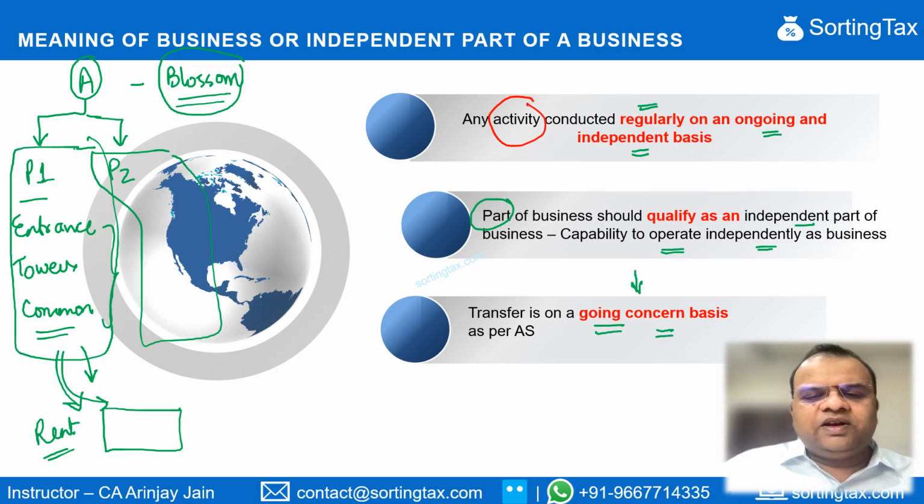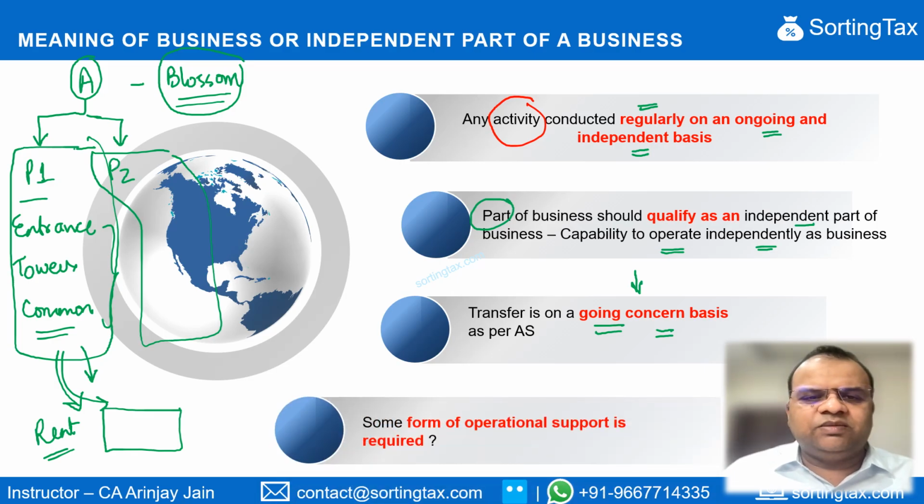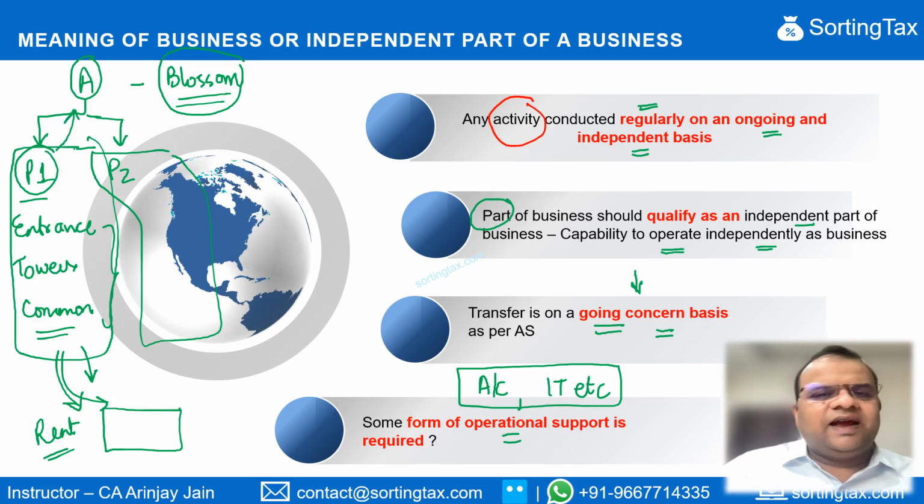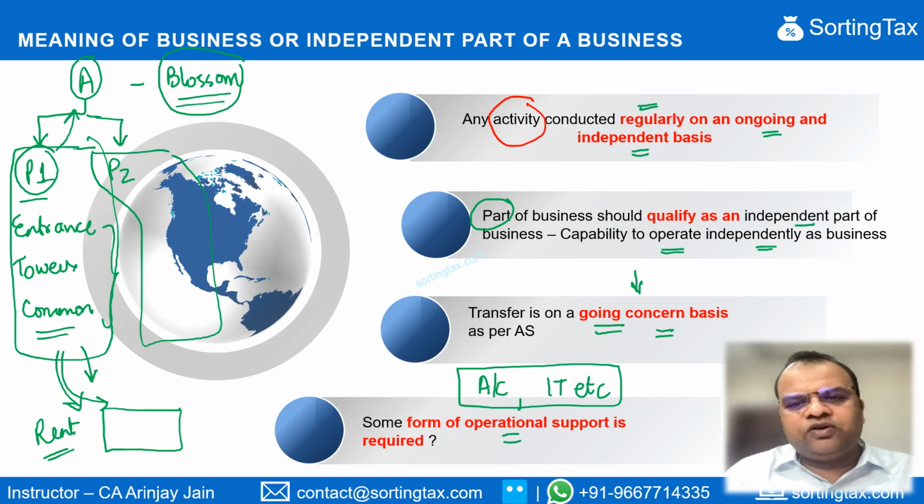Going concern and liquidation are two bases. A going concern means that a business is continuing and there is no reason to believe that the business would be shut down in the near future. The definition of going concern has to be seen as per the relevant accounting standards applicable to the taxable person. However, the question that comes up is, if after the transfer of this unit, some operational support, let's say accounting, IT, etc., which is not core to the business, is required by Project 1 from A, can it still be said that it has transferred a part of business, or will this condition be deemed to be not met?